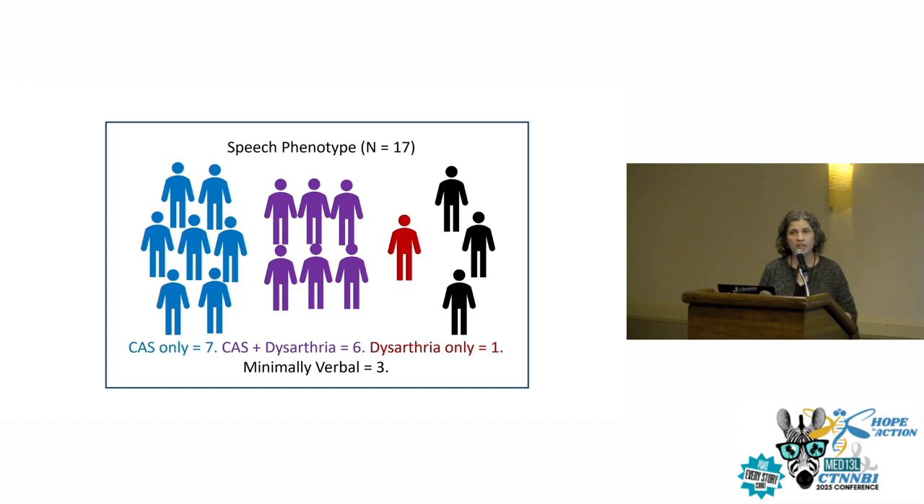And then the speech phenotype, I think this was the most interesting finding. Everyone, the 14 individuals we were able to test and make a differential diagnosis, met criteria for at least one motor speech disorder. 7 had apraxia, 6 had both apraxia and dysarthria, and 1 child had just dysarthria. So that's a very high rate of this rare motor speech problem.